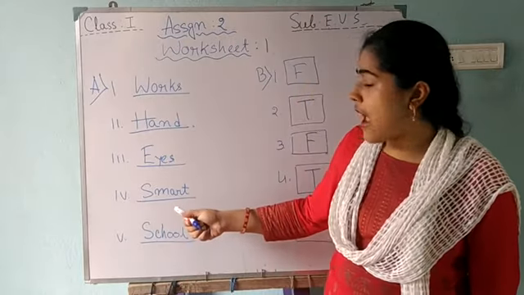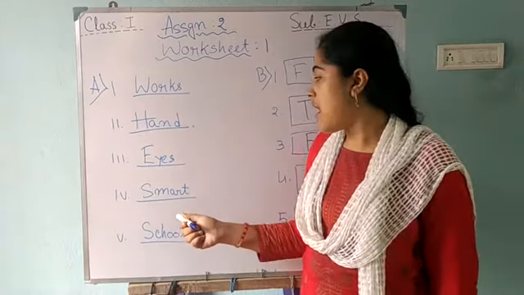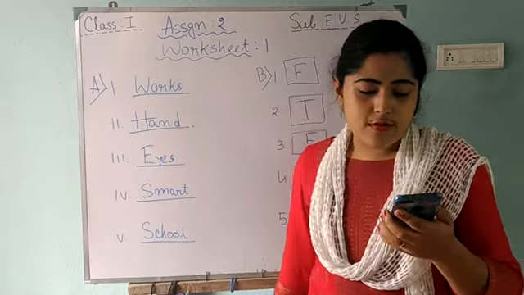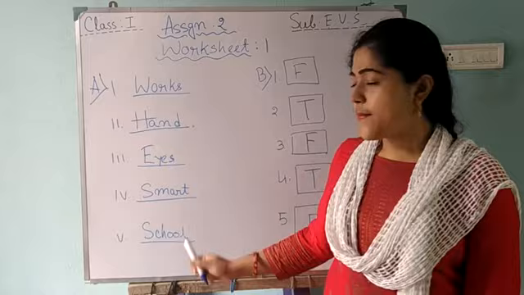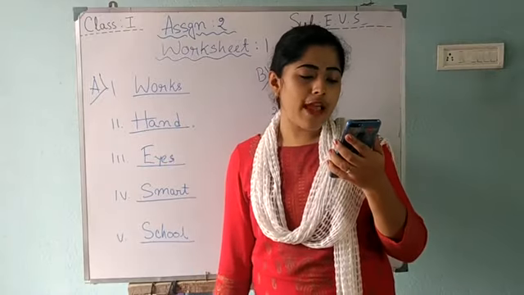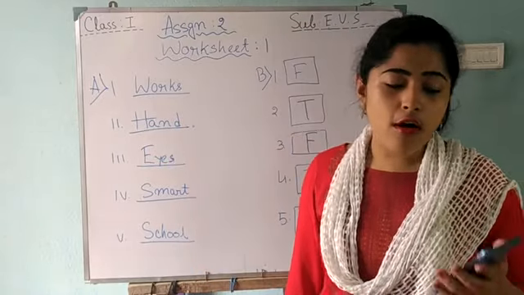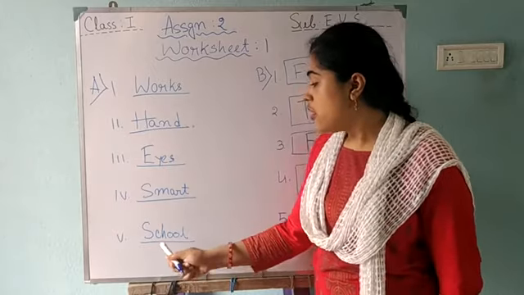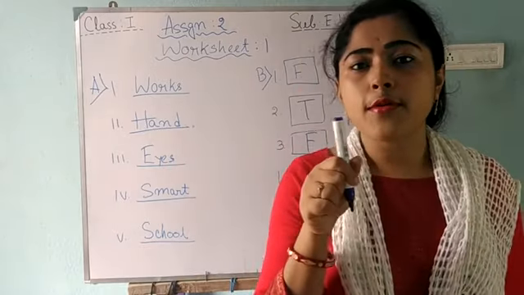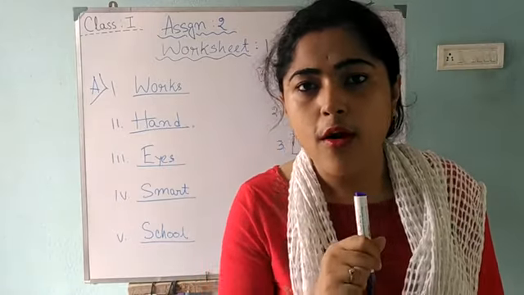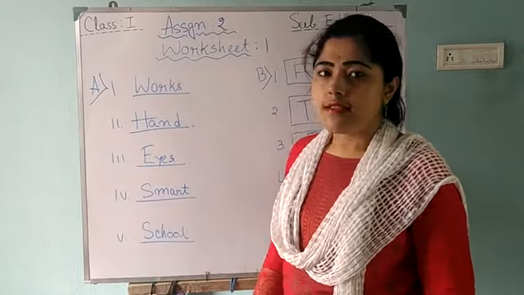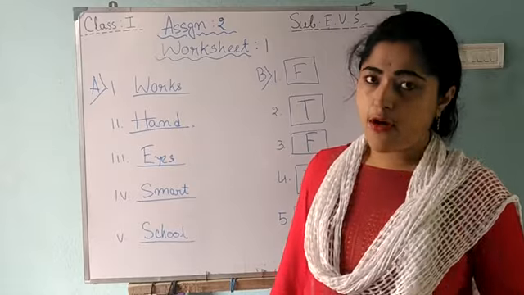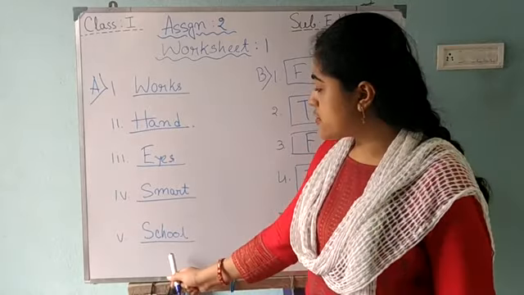So our fancy dress makes us look smart. Question 5. Children wear uniform when they go to school. When you come to school, you wear uniform, right? So the answer is that children wear uniform when they go to school.